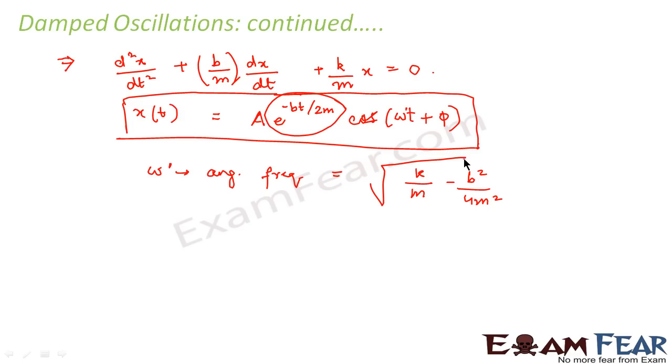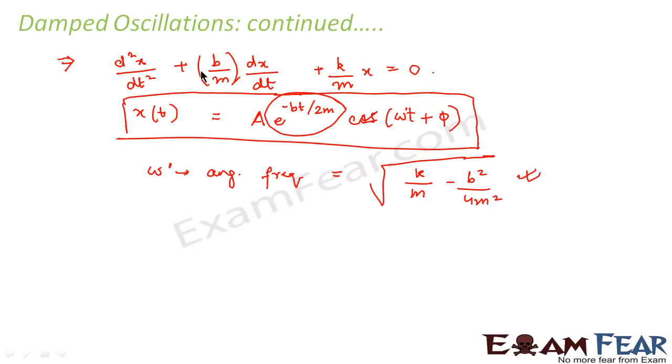You might be curious as to where I am getting such values from. That's because I have not shown you how this differential equation is getting solved. I feel that solving differential equations is basically taught in higher classes, so we don't deal with how to solve it. For now, it is enough for you to know the solution to this equation. It is enough for your knowledge as of now that this term e to the power minus bt by 2m is the one which causes damping, and omega dash is the angular frequency, which again has an additional term of minus b square by 4m square.